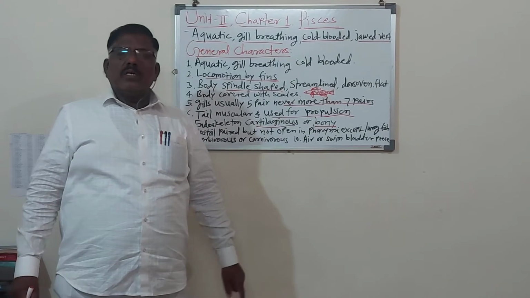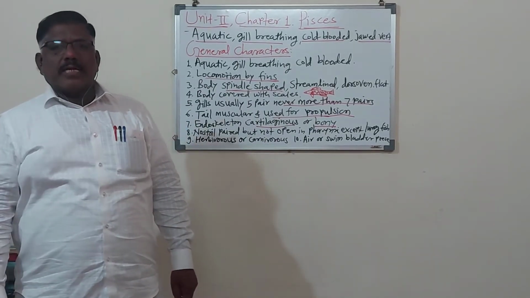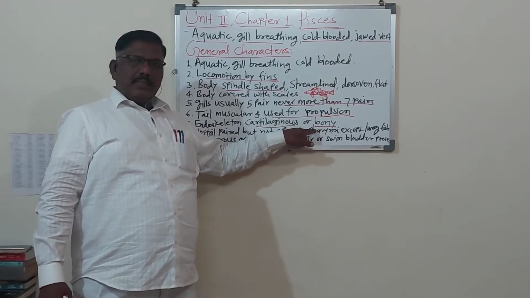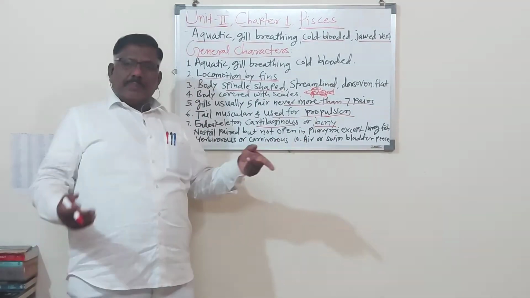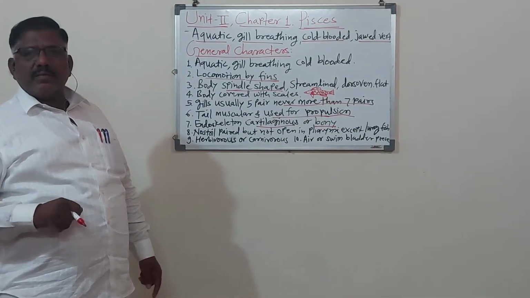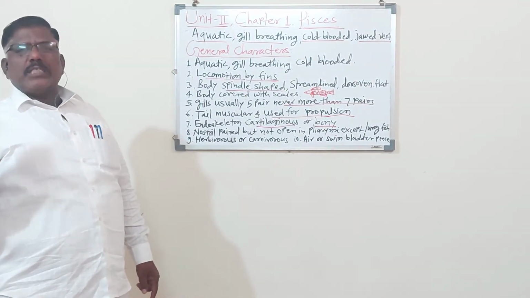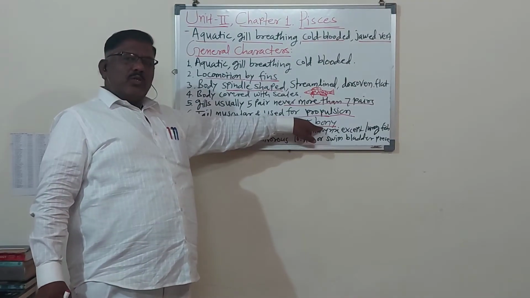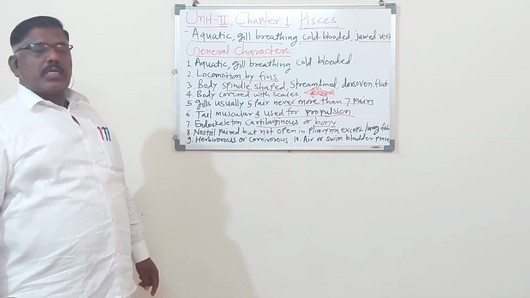So in Pisces, both types of endoskeleton are present. In some of the fishes, endoskeleton is cartilaginous, and in some of the fishes, endoskeleton is bony. Remember, bony endoskeleton is found in the freshwater fishes. In the fishes of our area, fishes of the dam, fishes of the river, fishes of the pond. So our area having the freshwater, गोड्या पाण्यातल्या मासे, त्याच्यामध्ये बोनी इंडोस्केलेटन प्रेझेंट असते. आणि समुद्रामधल्या मासे असेल तर त्याच्यामध्ये कार्टिलेजिनस इंडोस्केलेटन असते.